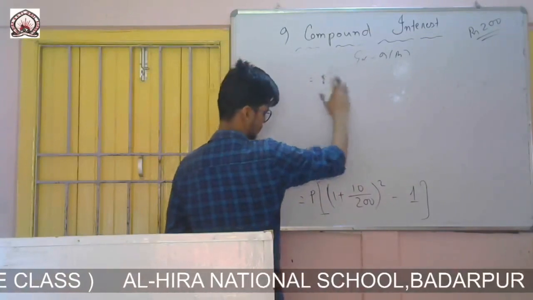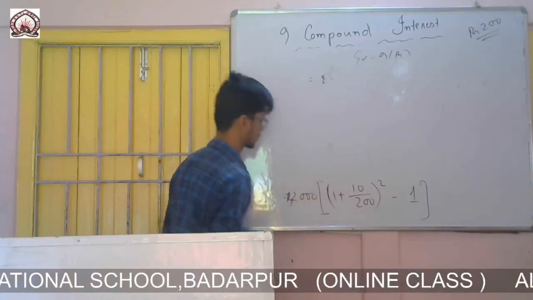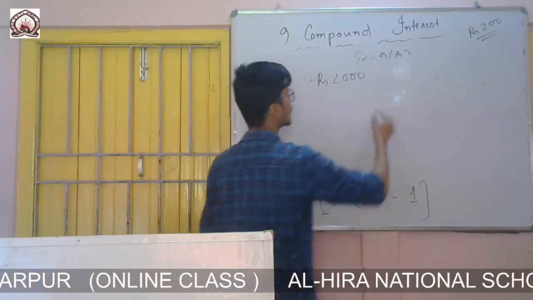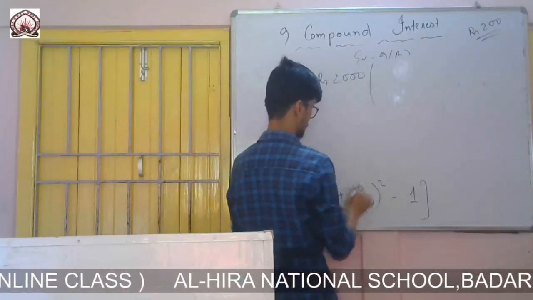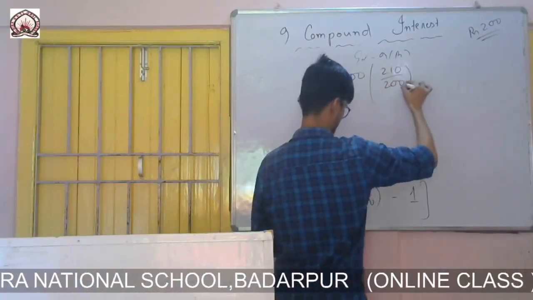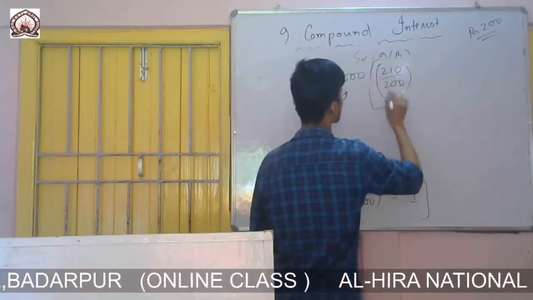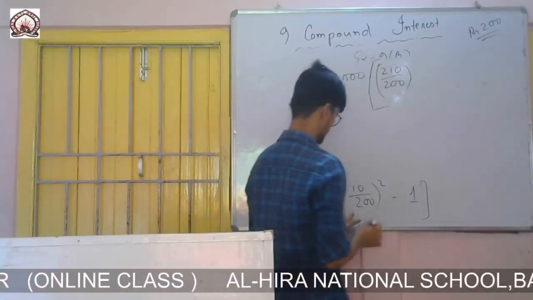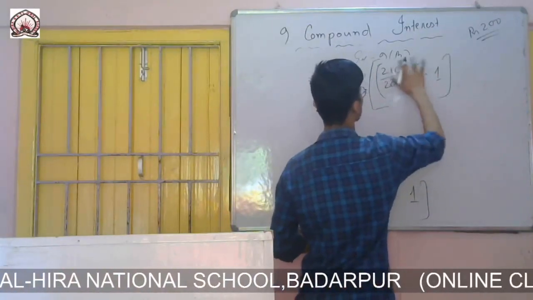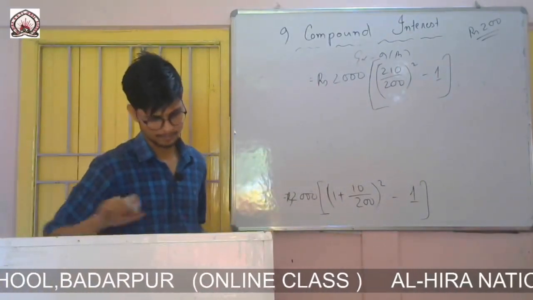I solve this one. Principal it was 2000 rupees. Then this one, 210 by 200 whole thing square minus 1.